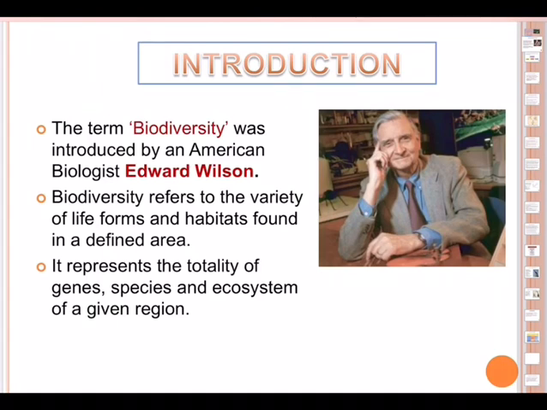This includes diversity within species, between species, and among the species of an ecosystem. Hence, we say it represents the totality of genes, species, and ecosystems of a given region.